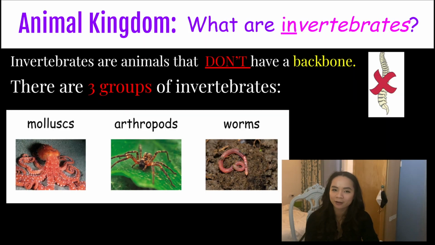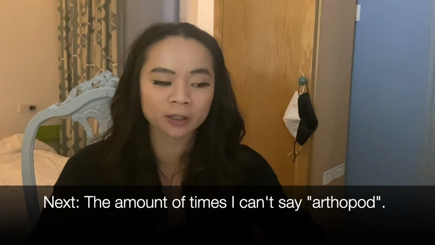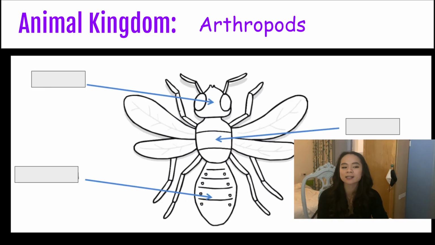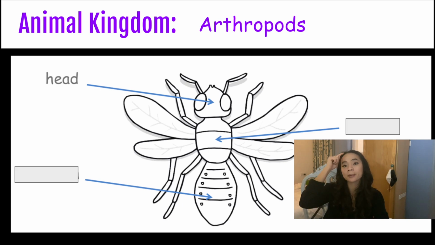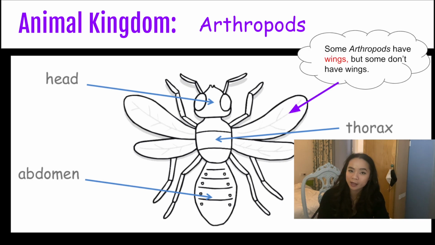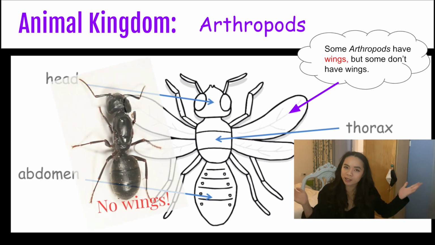Let's look at the arthropods. Arthropods are insects. There are 3 main body parts you need to know about arthropods. You have the head, then below the head you have the thorax. Say it, thorax. And then you have the abdomen. Head, thorax, abdomen. Some arthropods, like this one, have a 4th part, wings. But some arthropods don't have wings.